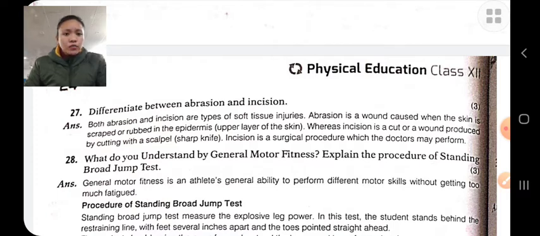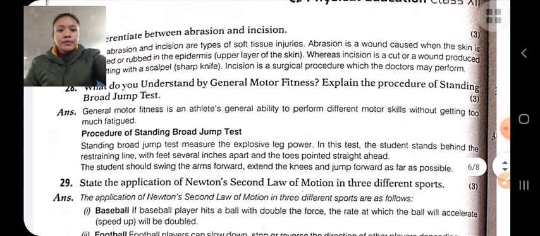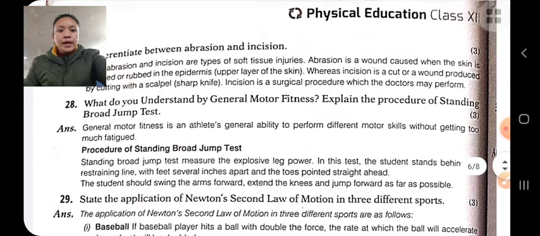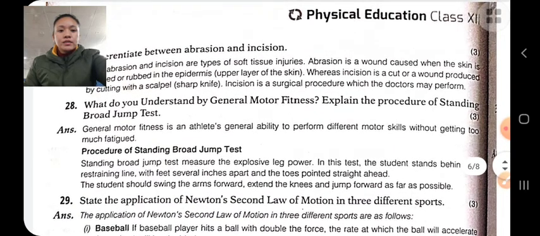Next is incision. Incision is a cut or wound, a type of wound caused by a sharp-edged object like a knife, razor, etc. That is, incision is caused by a sharp-edged object, and abrasion is a rubbing of the skin.